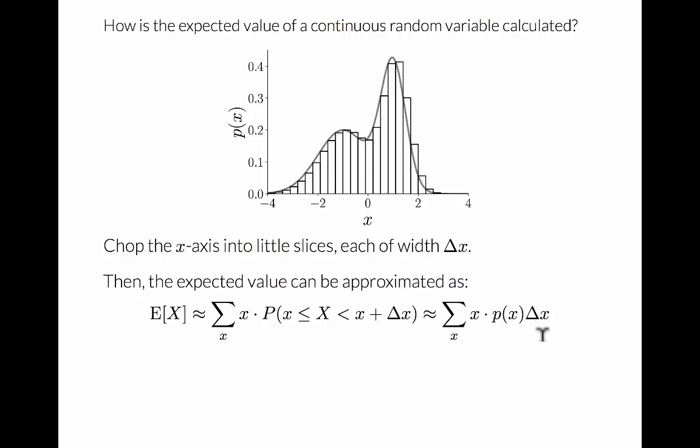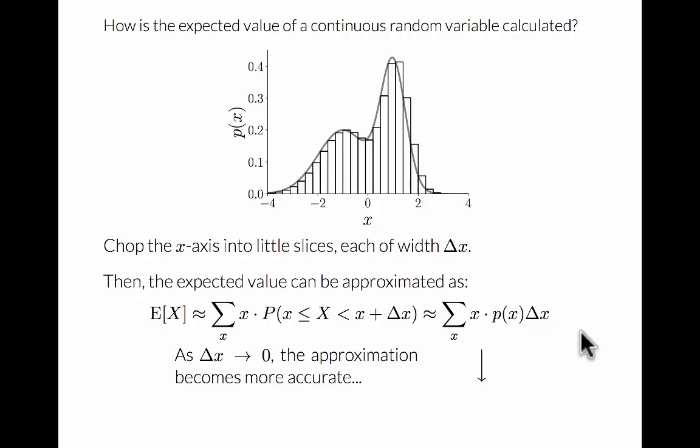How can we make this approximation better? Well, we can slice up the x-axis more finely. In other words, we can take the limit as delta x goes to 0. And as delta x goes to 0, this sum becomes an integral, and delta x becomes dx.